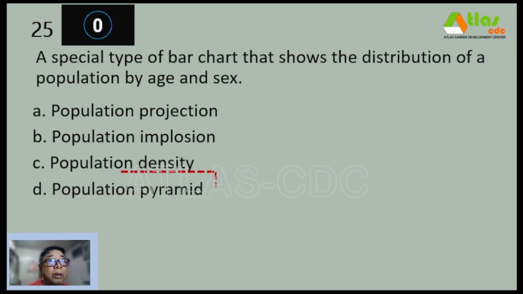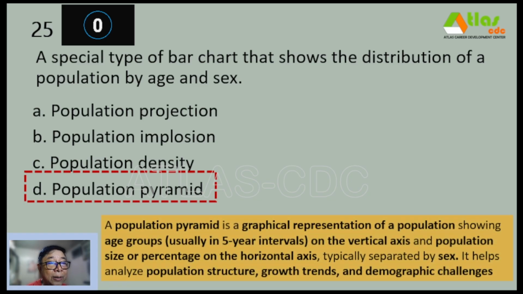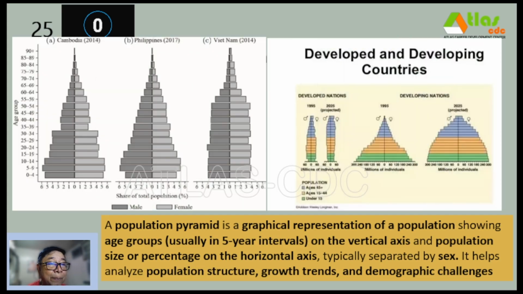And our correct answer is letter D, population pyramid. It is a graphical representation of a population showing age groups, usually in 5-year intervals, on the vertical axis and population size or percentage on the horizontal axis, typically separated by sex. It helps analyze population structure, growth trends, and demographic challenges.